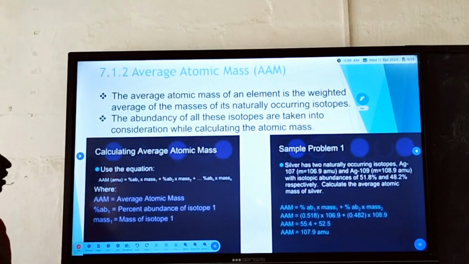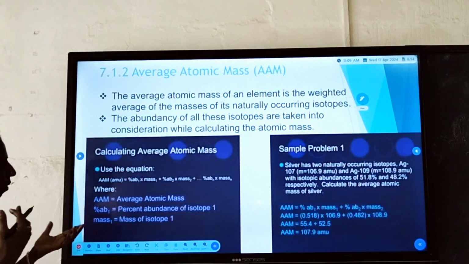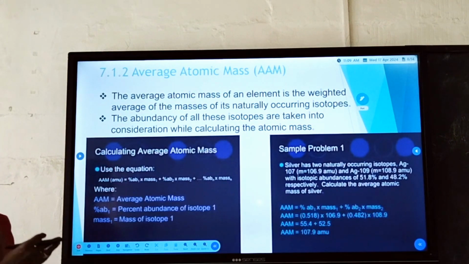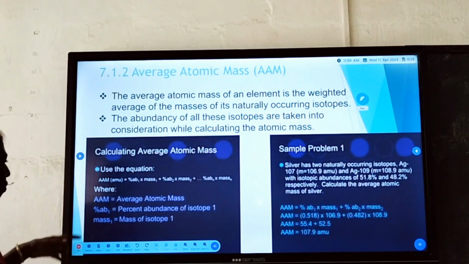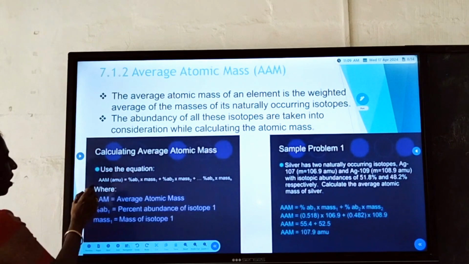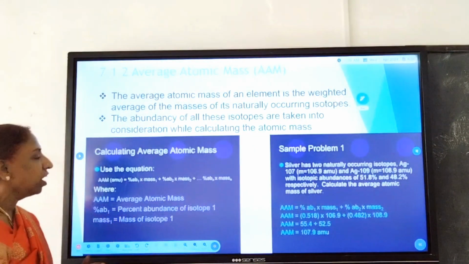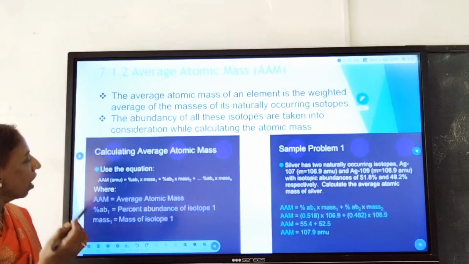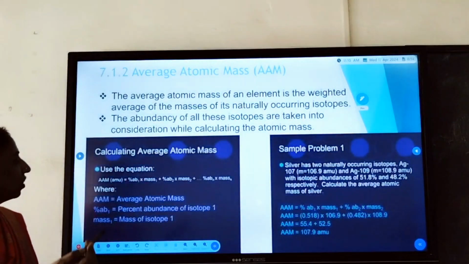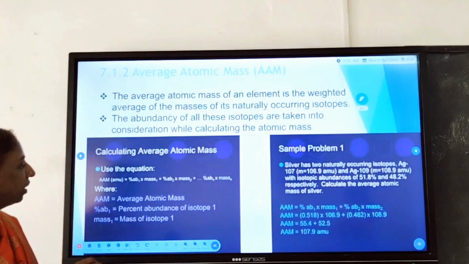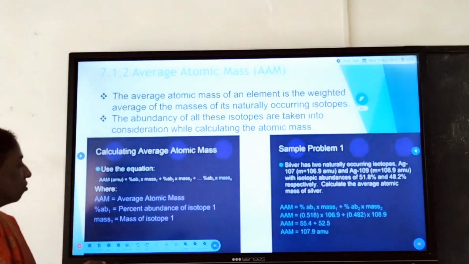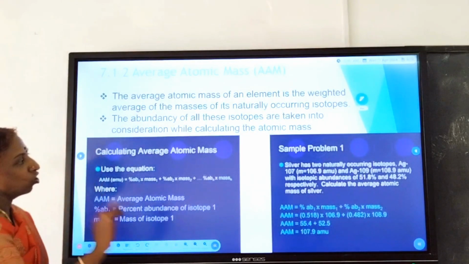So how to calculate the average atomic mass? We have to multiply the mass and the percentage of abundance. So average atomic mass in AMU is equal to the percentage of abundance of one isotope times its mass, plus the percentage of abundance of the other isotope times its mass. So you can get an average atomic mass.